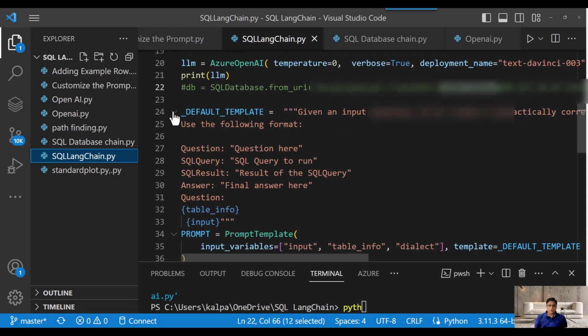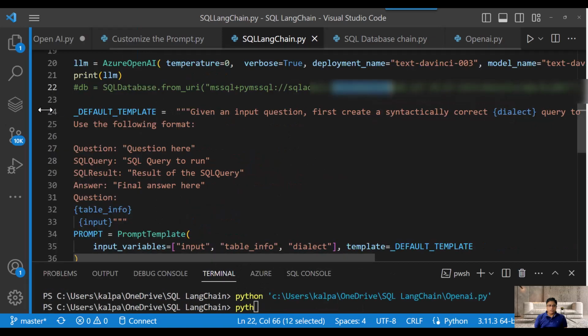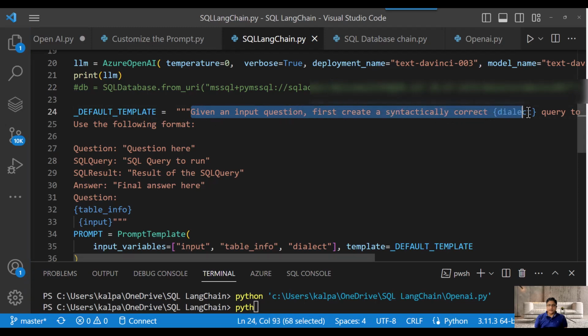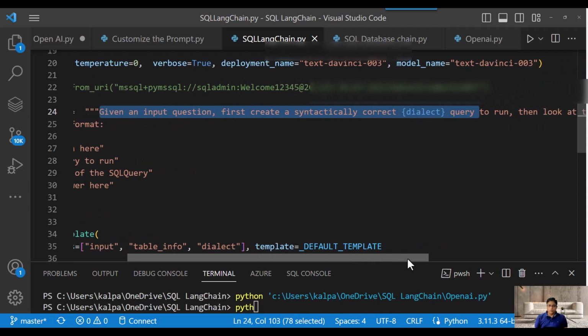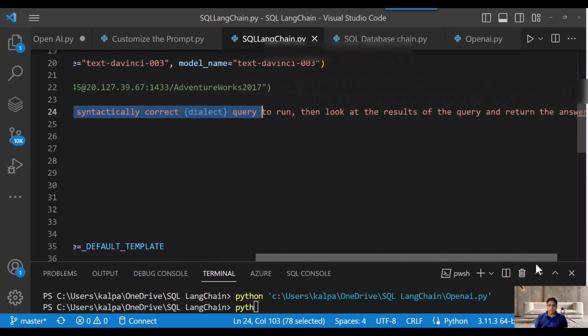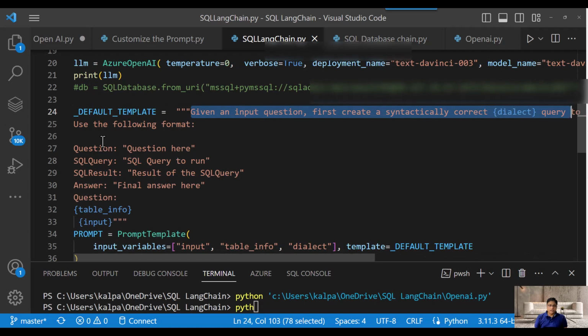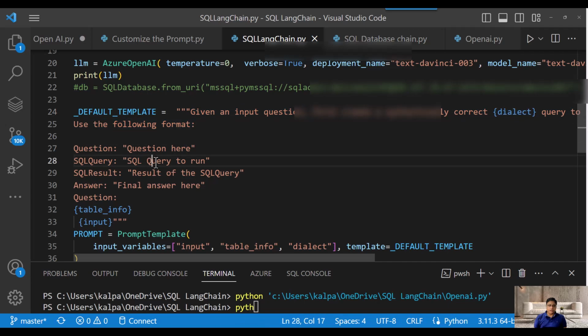The second step is to create a template for the prompt. If you see this template, it is providing you some sentences: given an input question, first create a syntactically correct dialect query to run, and then look at the result of the query and return the answer. It also provides this format: the question should be asked here, the SQL query to run, the SQL result will be provided like this, and the answer will be provided like this. Which means that it is going to go through this series of steps.